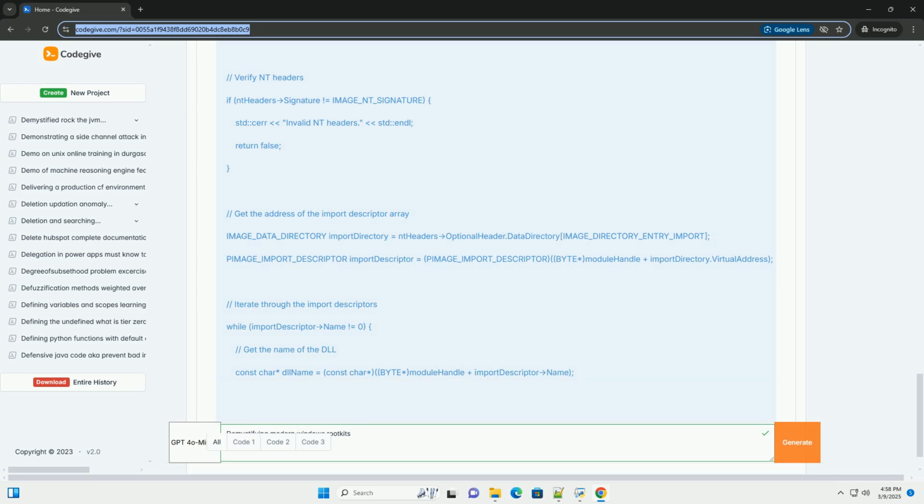3. ObDereferenceObject: This function decrements the reference count of the process object. It's essential to call this after obtaining a process object with PsLookupProcessByProcessId to avoid memory leaks. Important considerations.